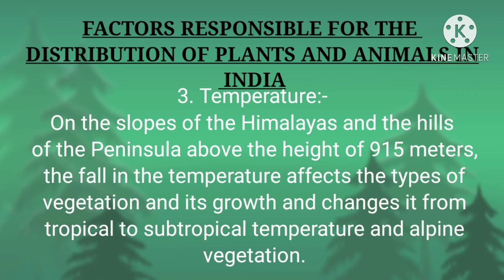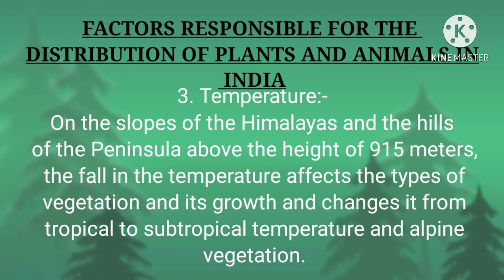Next one, temperature. On the slopes of the Himalayas and the hills of the peninsula, above the height of 915 meters, the fall in temperature affects the types of vegetation and its growth, and changes it from tropical to subtropical, temperate and alpine vegetation.